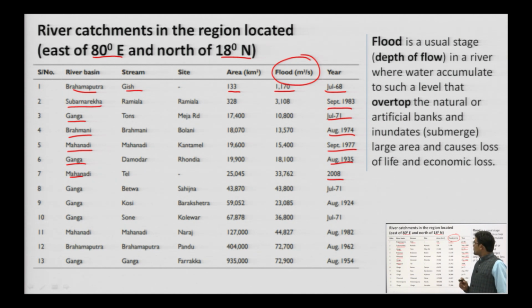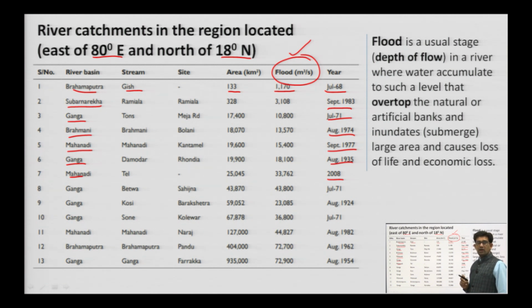So, for better design, the calculation and forecasting of this flood is required, okay. And the forecasting methods which have been proposed by different researchers, we are going to study in this unit, okay.